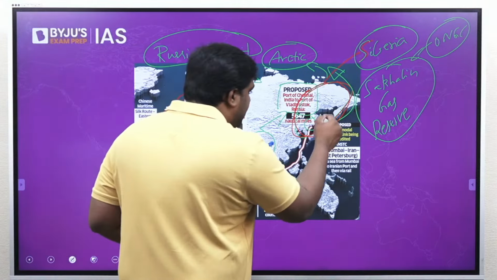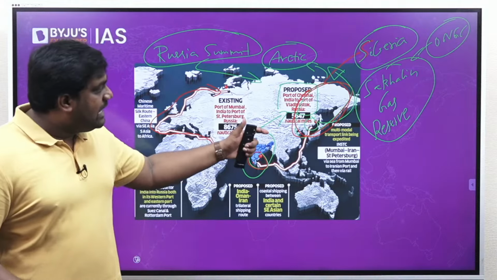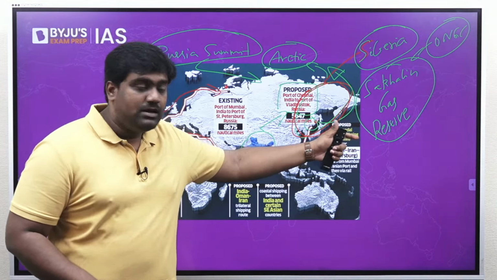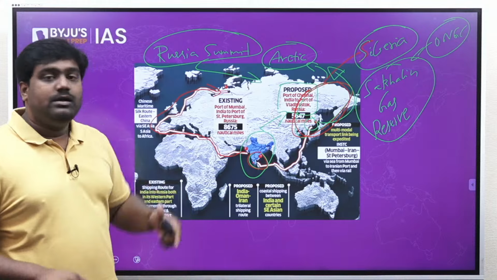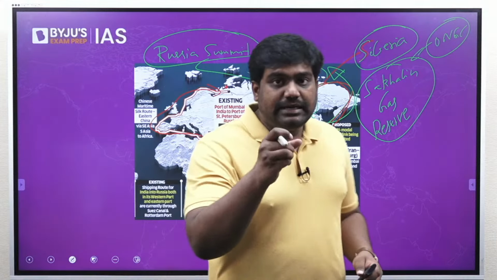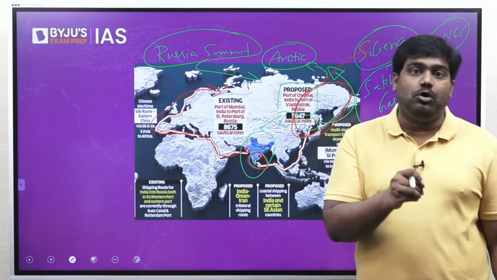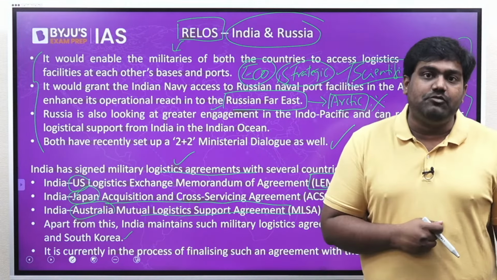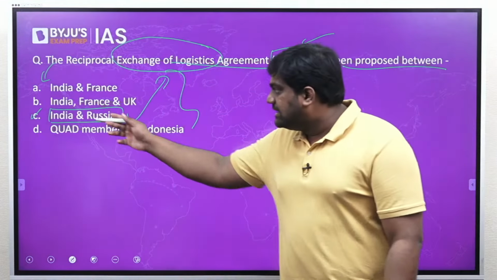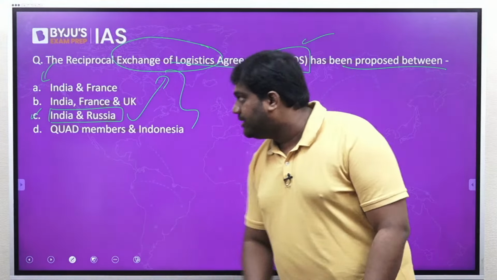So if India has better logistical access over here, it will help India project power towards the Pacific, towards East Asia, as well as towards the Arctic. That is why this logistics exchange agreement is so important. That's why I have spent some time on this to explain all the key facets about this topic. Right? So it's a proposed agreement. It is yet to be signed. It has been put off at the last minute, but still it can be a potential topic for prelims. So the right answer is option C, India and Russia.